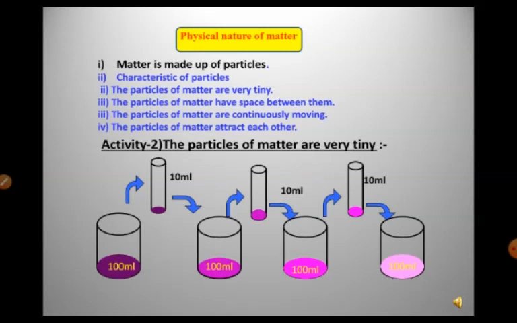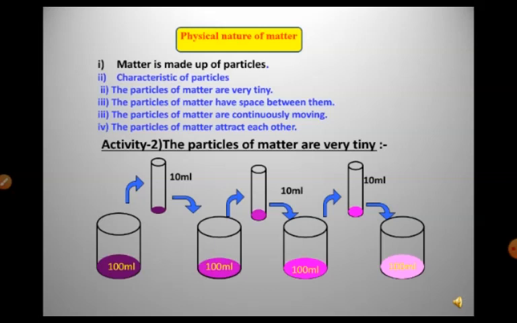From the second beaker, take 10 ml of the colored water and put it into the third beaker containing 90 ml of clear water. Like this you have to repeat your experiment 5 to 8 times, until you no longer see visible color in it.